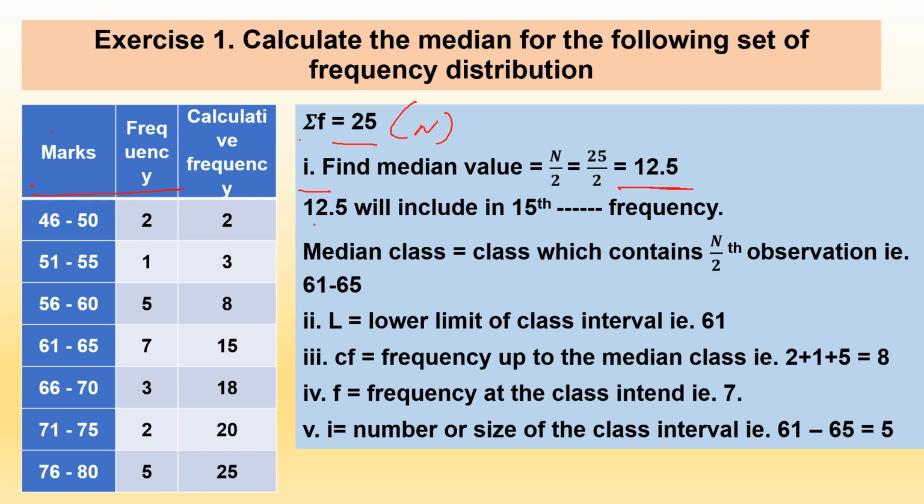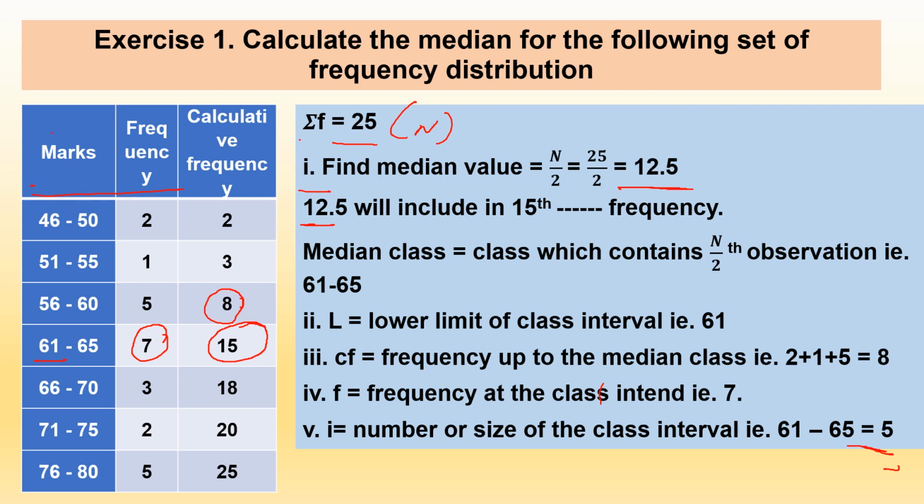Then the 12.5 falls in this group, which is the median class. So here L is 61, CF is 8, F is 7, and I, the width of the class interval, is 5.